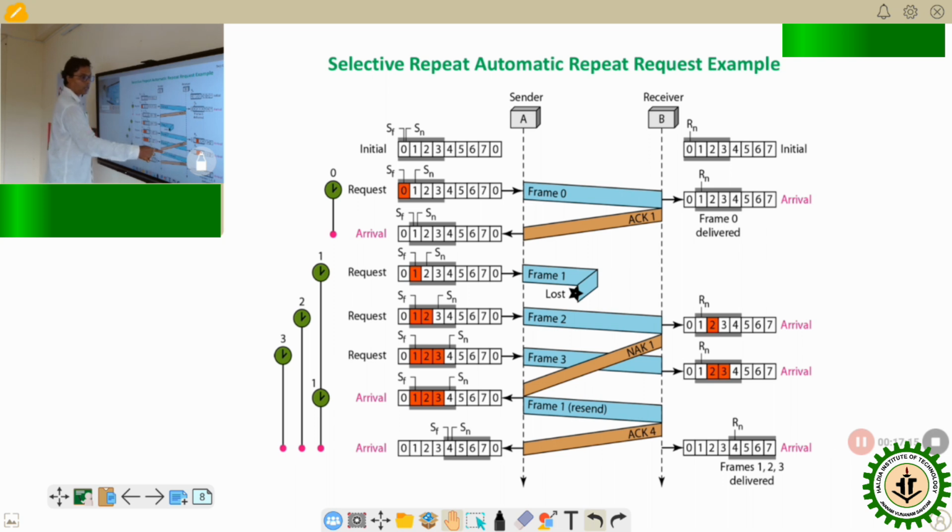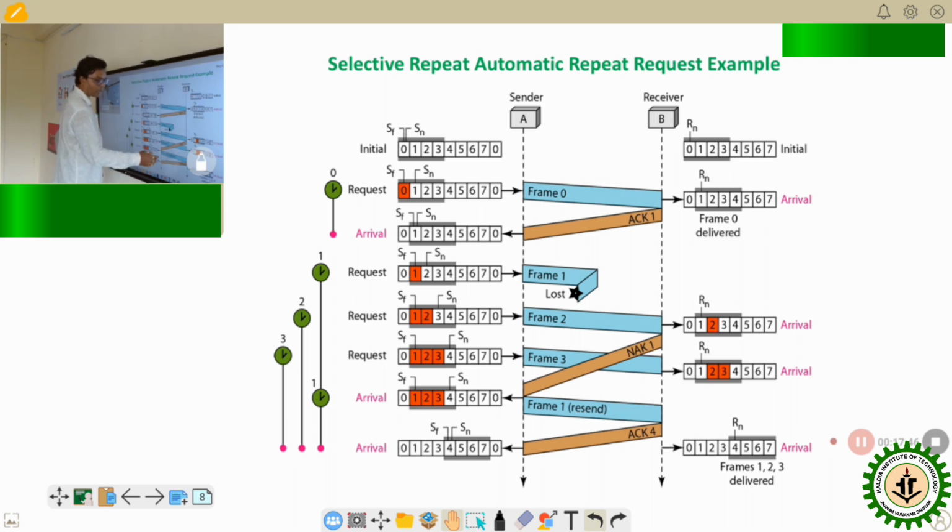And the receiver sends acknowledgement 4, which covers all the frames 1, 2, 3 and 4. So it is not necessary to send a separate acknowledgement again from the receiver side. Now the window can move to the next location: since 0, 1, 2, 3 are already received, it can move to 4, 5, 6 and 7.